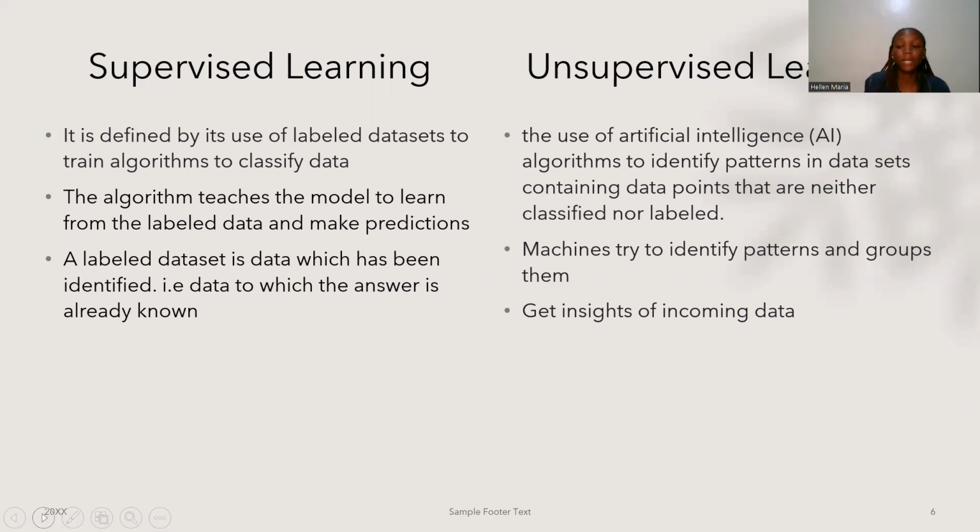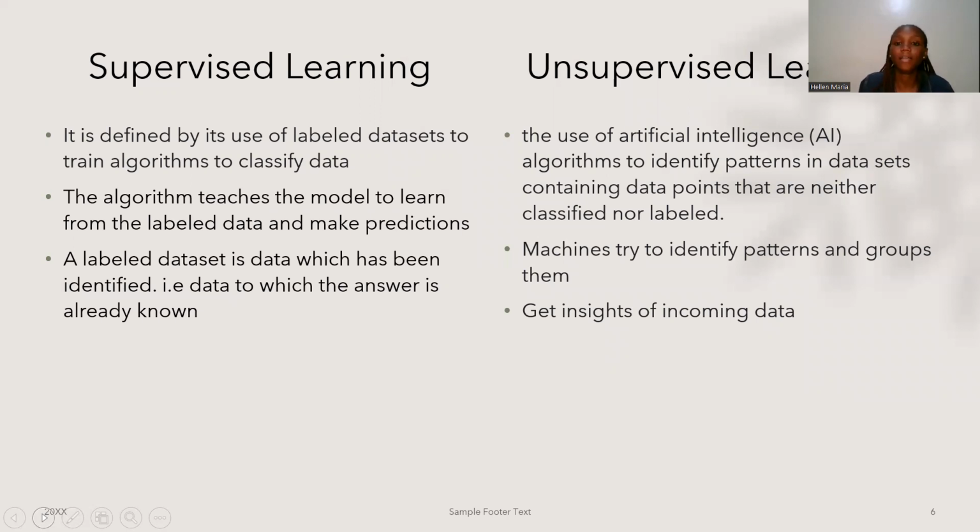We know there are bad seeds and there are good seeds. Bad seeds will have this kind of shape, and the good seeds will have this kind of shape. The bad seeds will have this kind of color, and the good seeds will have this kind of color. So this model is trained to differentiate between the two, so that when it sees a good seed, let's say a good seed is brown, it will identify that as a good seed. If it sees something on the contrary, let's say green, it will identify it as a bad seed.